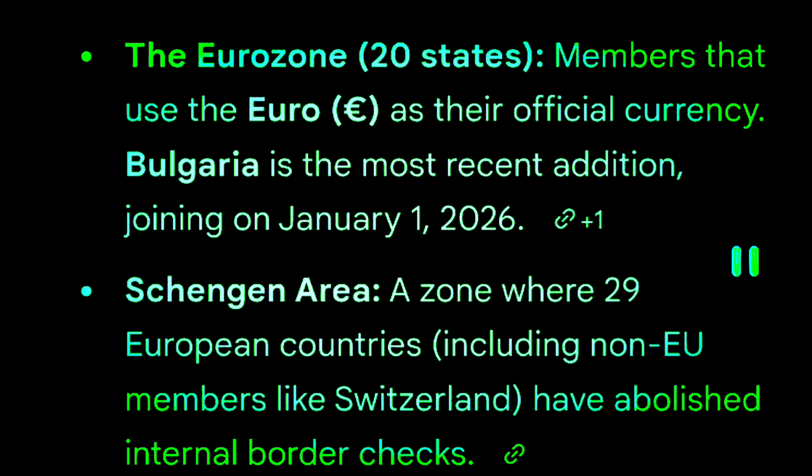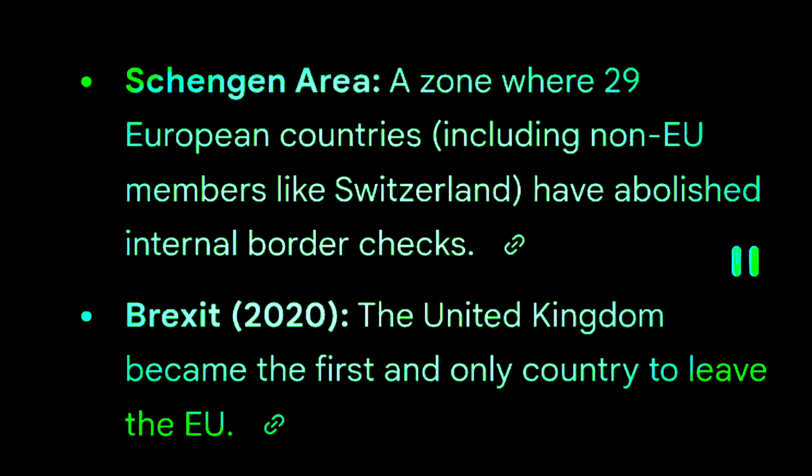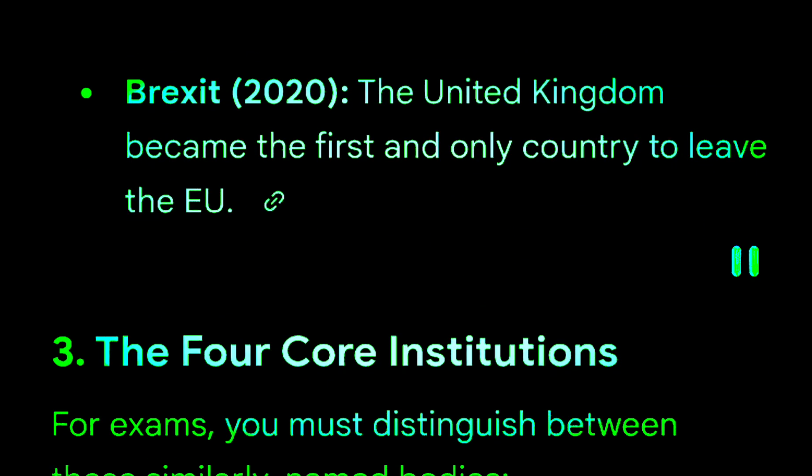Bulgaria is the most recent addition, joining on January 1, 2026. Schengen Area, a zone where 29 European countries, including non-EU members like Switzerland, have abolished internal border checks. Brexit, 2020, the United Kingdom became the first and only country to leave the EU.